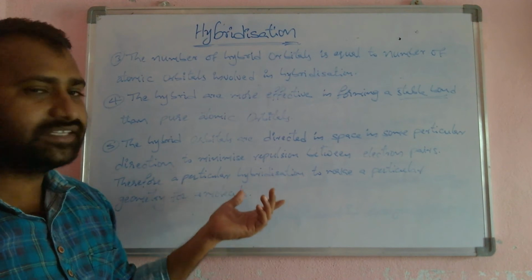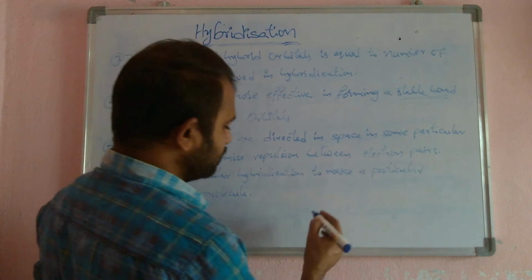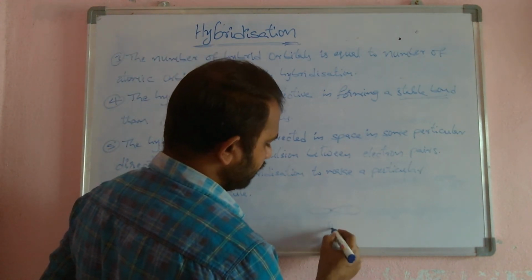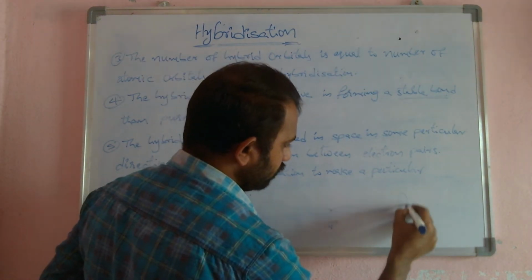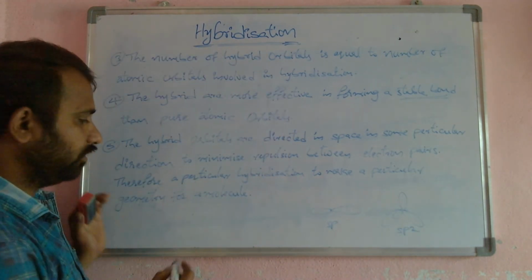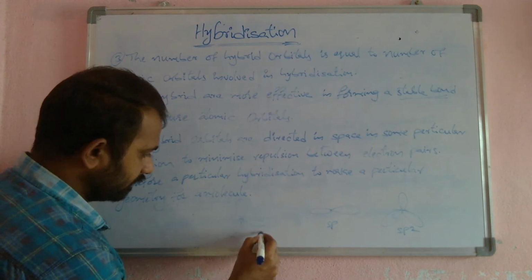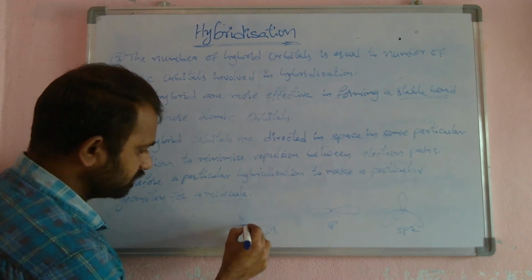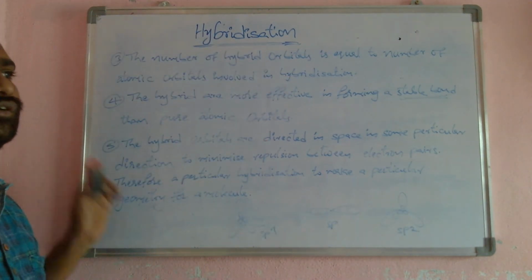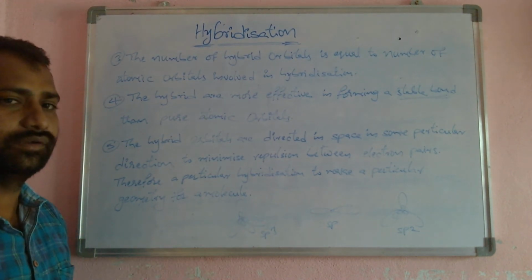So to minimize the repulsions between electron pairs, the hybrid orbitals are directed in three-dimensional space in different directions, like linear geometry for sp hybridization, trigonal planar geometry for sp2 hybridization, and tetrahedral geometry for sp3 hybridization, etc. So these hybrid orbitals minimize the repulsions between electron pairs. Take a screenshot.